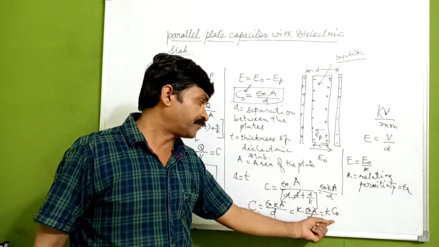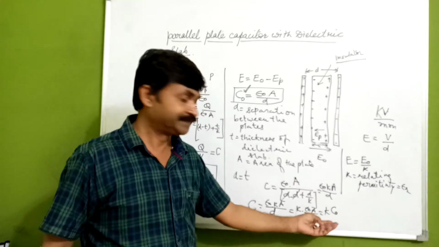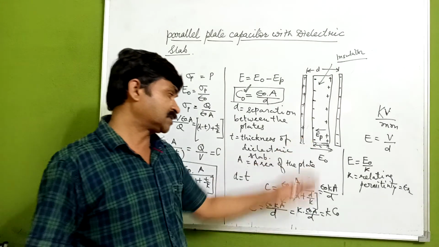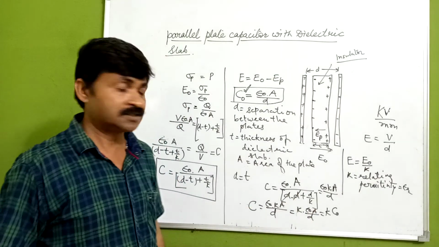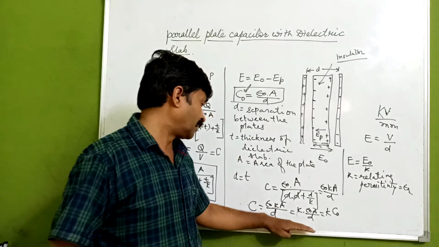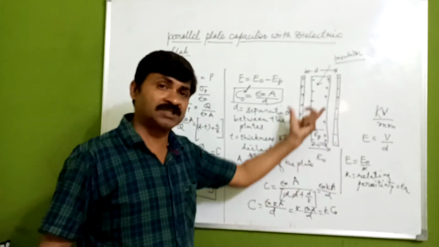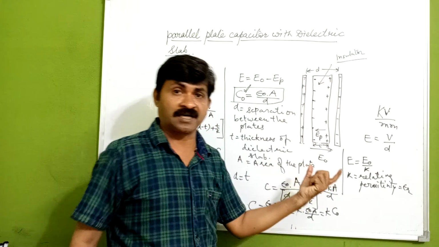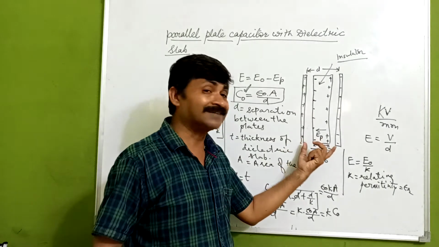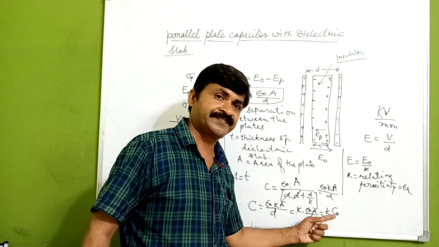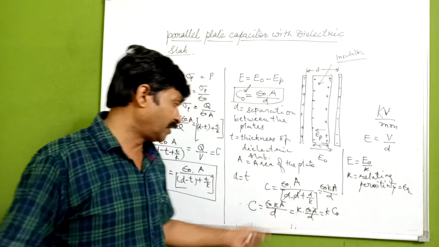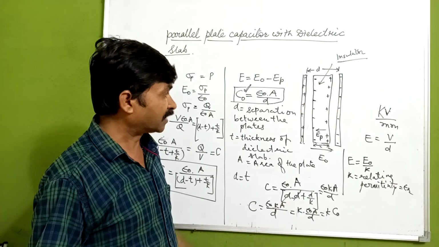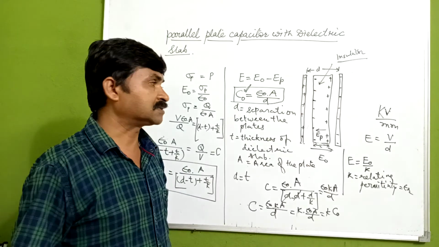Suppose, for example, the relative permittivity or dielectric constant kappa has some value, say 100, so the capacitance will be increased by 100 times. So by introducing the dielectric slab, using the dielectric property of insulators between the parallel plate capacitor, we get an increment of the capacitance. So introduction of this helps to increase the capacitance.